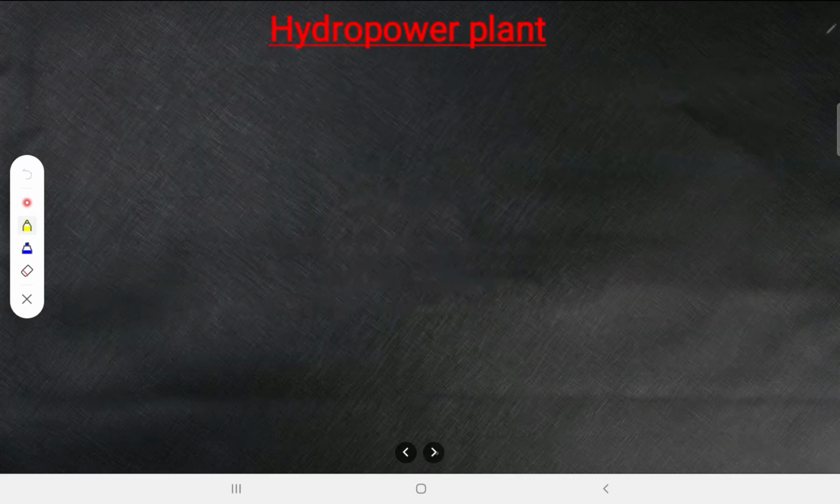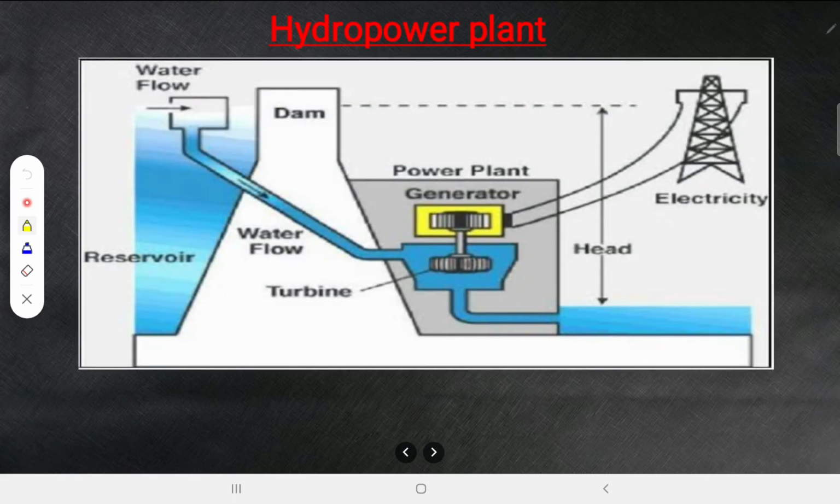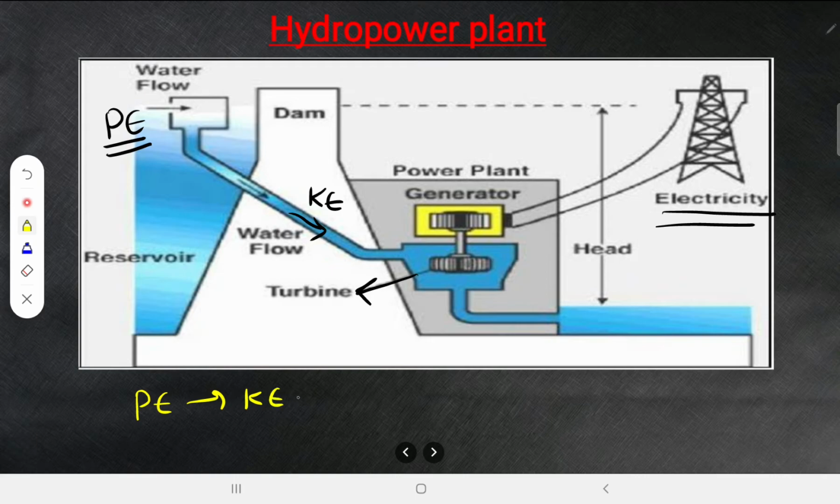Alright, moving forward, let us take this hydropower plant. In a hydropower plant, what happens here is the water is at a certain height. That means the water has got potential energy. Now when the water is flowing, it is converted into kinetic energy. Now here is the generator, the turbine will be there. Here is the turbine, look at this. Now it is getting converted into electrical energy. So what is happening in a hydropower plant? Potential energy to kinetic energy, then to electrical energy. Now this electrical energy can be used for many purposes.